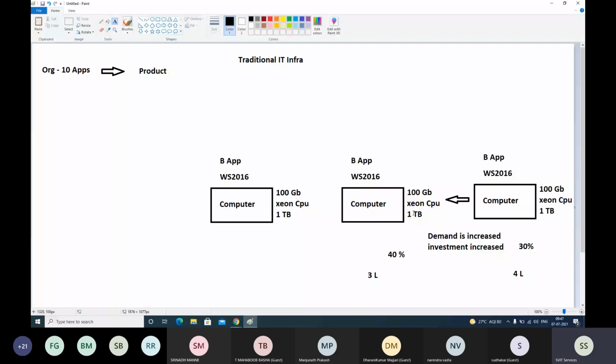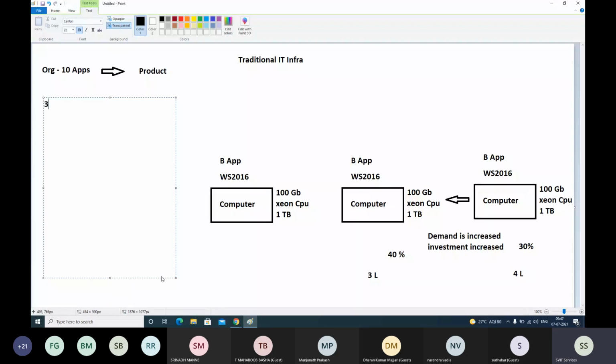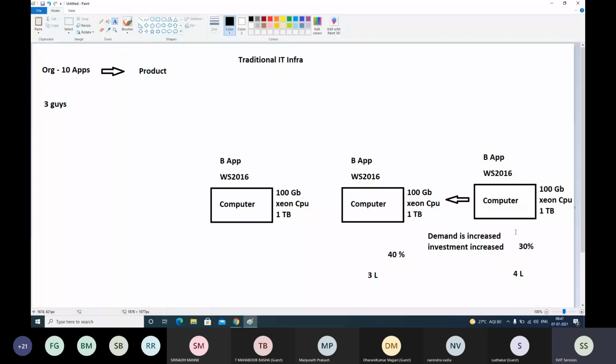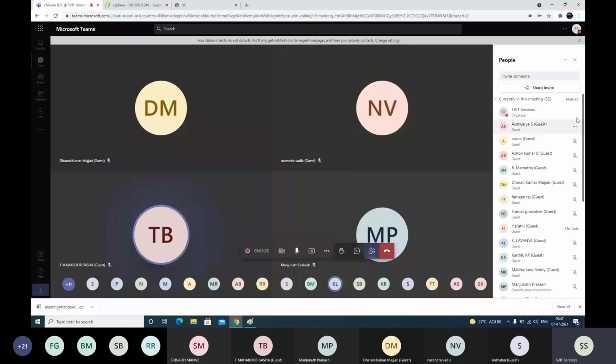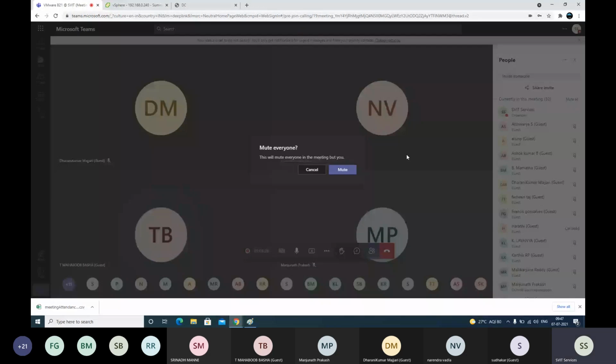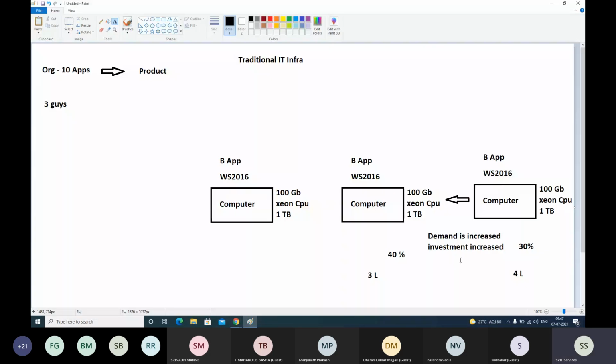Now, as I stated, 3 guys started thinking about why we are wasting so much compute power. Out of 100 GB, we are using only 30 GB, and the remaining 70 GB we are wasting. Even though we paid 4 lakhs and purchased this 100 GB memory computer, we are not giving that much work to this computer, and still we are buying one more computer.